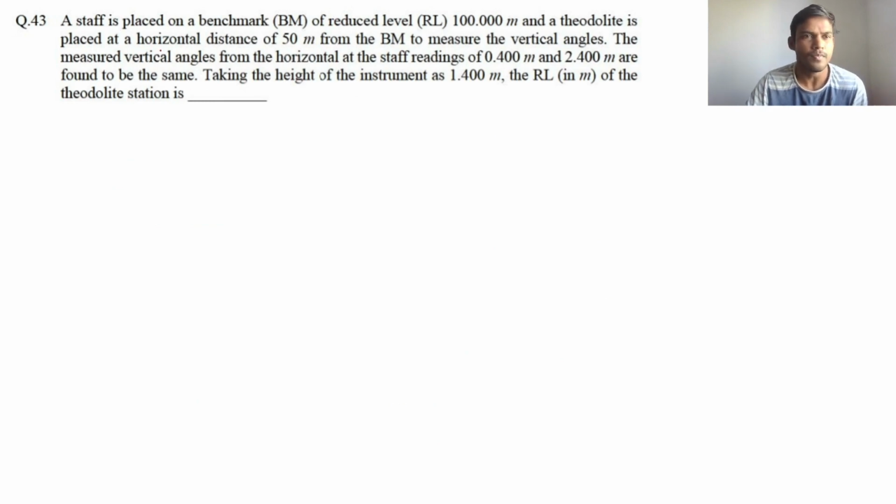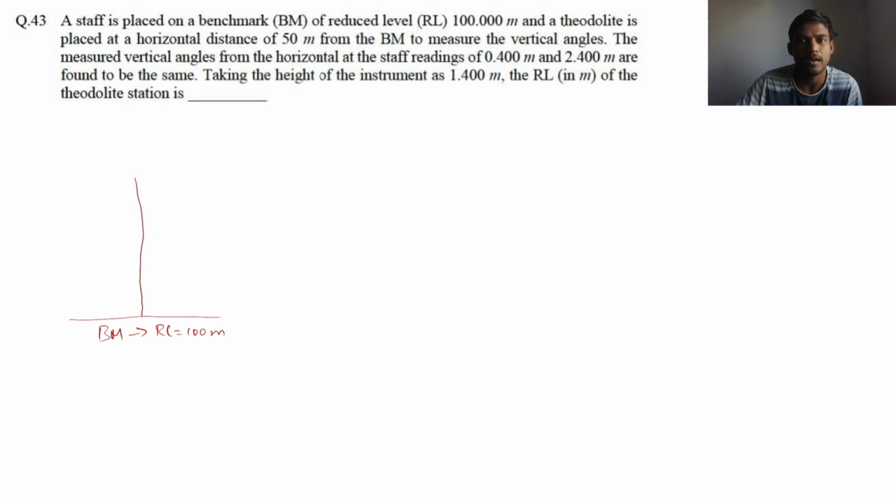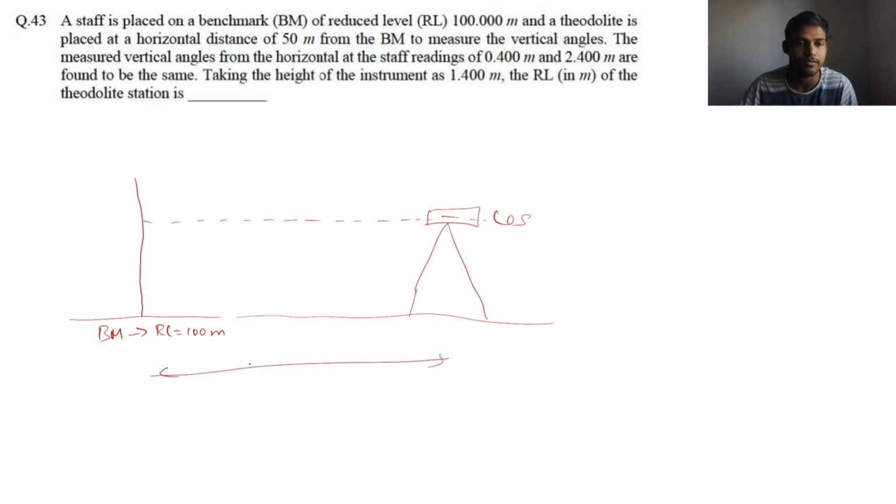The next question: the staff is placed on a benchmark of reduced level 100 meter. The reduced level is 100 meter, and a theodolite is placed at a horizontal distance of 50 meter from the benchmark. The theodolite is at a distance of 50 meter. Line of sight or line of collimation. Distance is given as 50 meter.